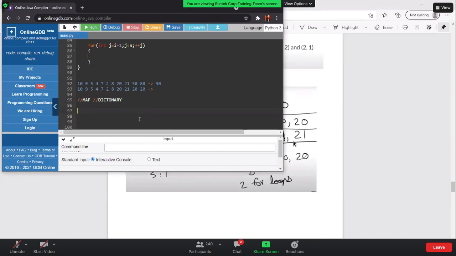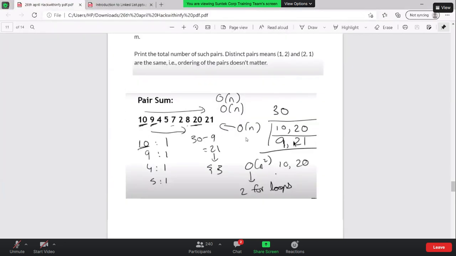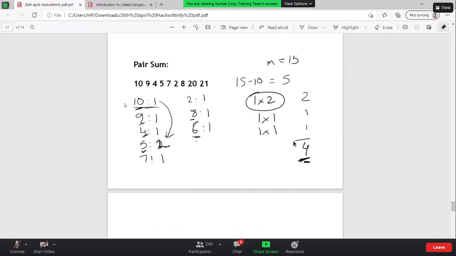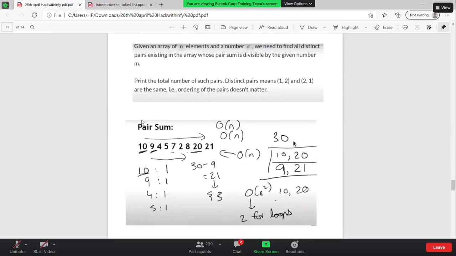Let's say I found 10 is getting repeated one time, 9 is getting repeated one time, 4 is also 1, 5 is also 1. Similarly, we have 7 is also 1, 2 is also 1, 8 is also 1, 20 is also 1, 21 is also 1.